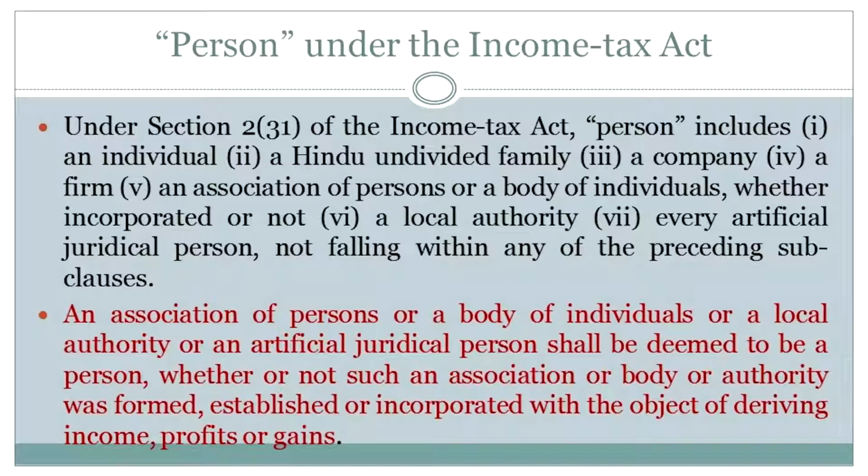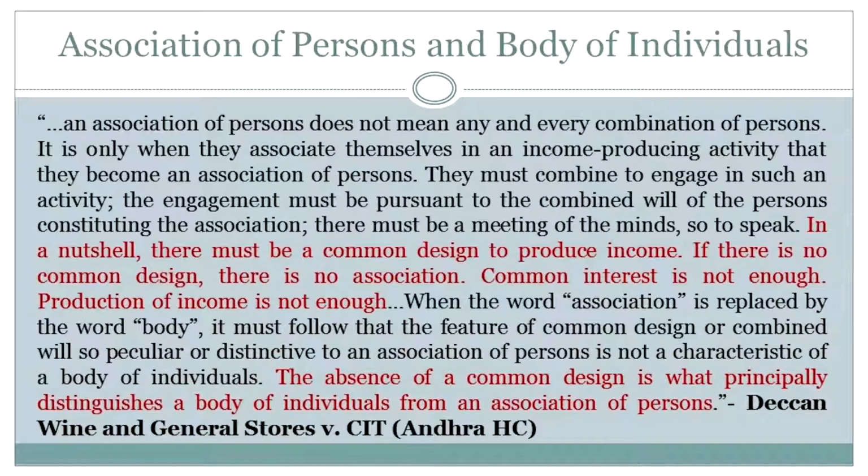An association of persons or a body of individuals or a local authority or an artificial juridical person shall be deemed to be a person, whether or not such an association or body or authority was formed, established or incorporated with the object of deriving income, profits or gains, right? This was what the Andhra High Court had to say in Deccan Wine and General Stores versus the Commissioner of Income Tax. Okay, what did they say? They said an association of persons does not mean any and every combination of persons. It is only when they associate themselves in an income-producing activity that they become an association of persons.